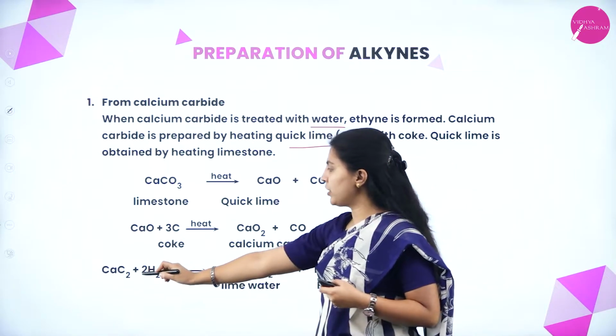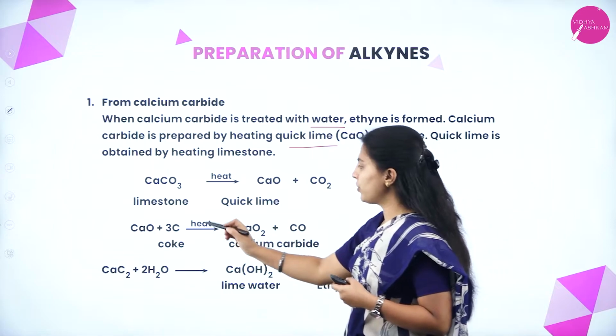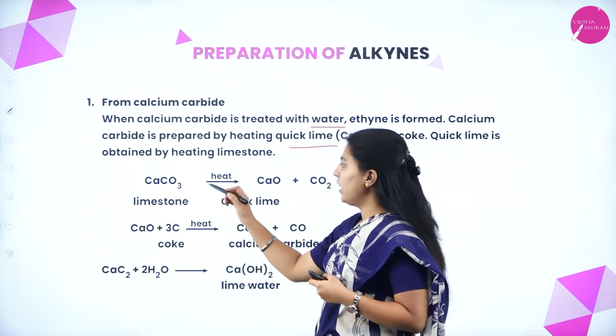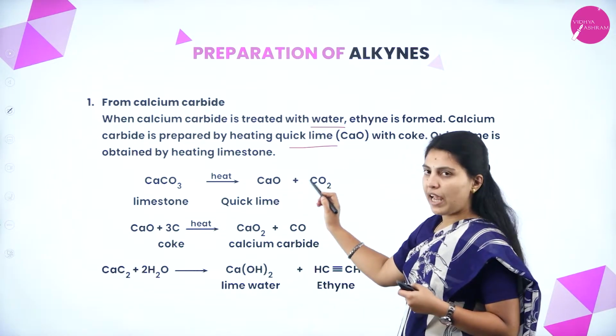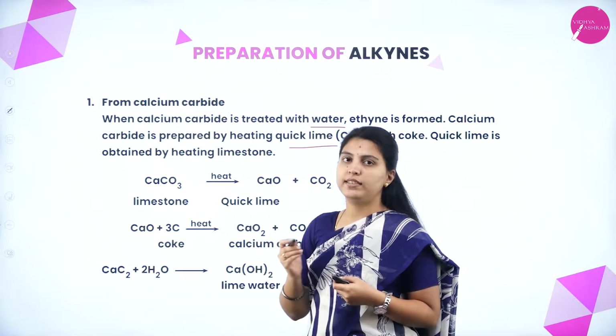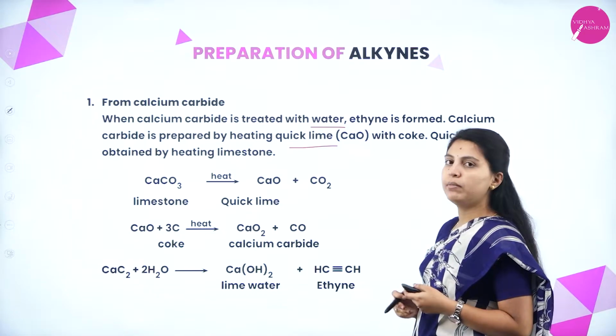But to form calcium carbide, you have to make a reaction in which quicklime, that is calcium oxide, should be treated with coke. To obtain calcium oxide, limestone should be heated. It will give calcium oxide and carbon dioxide from the limestone. These are the 3 steps to form ethyne from calcium carbide.